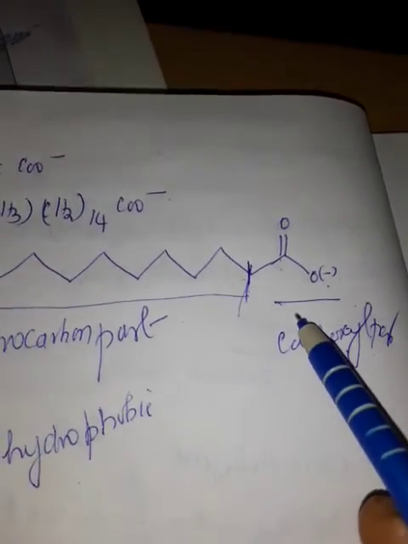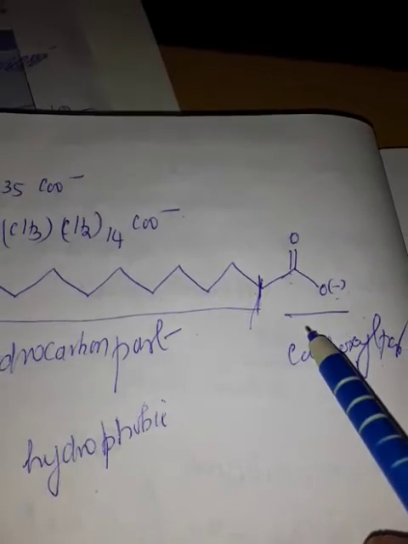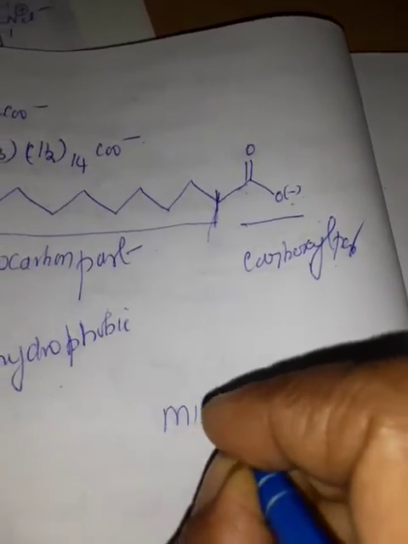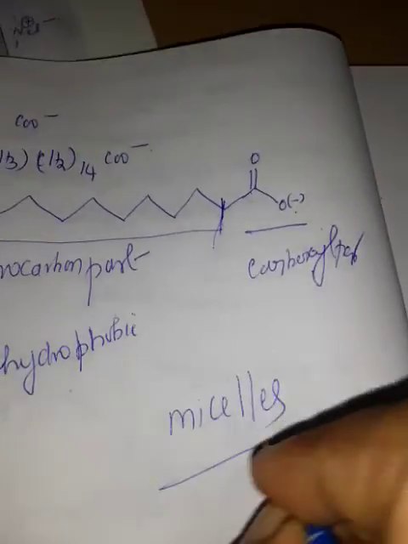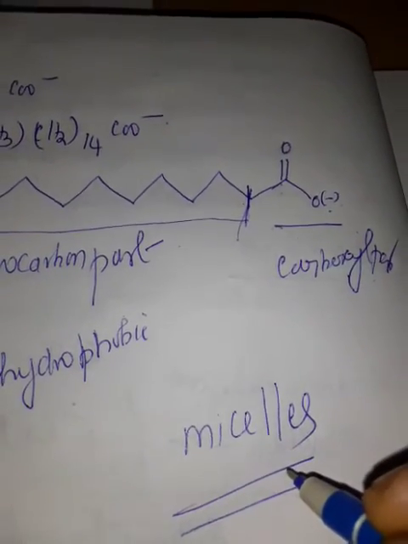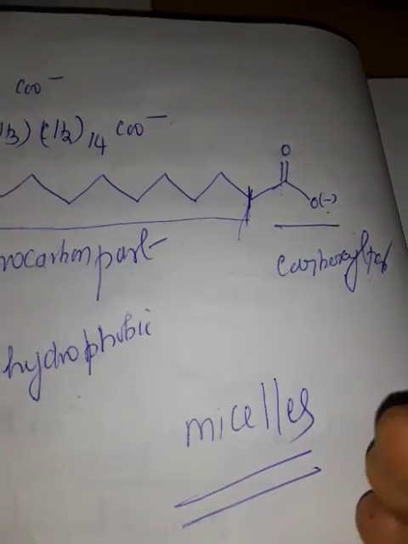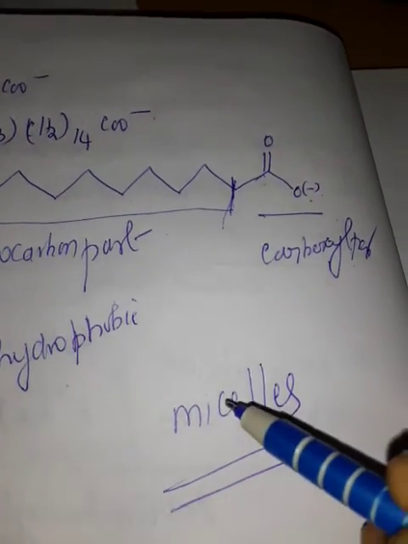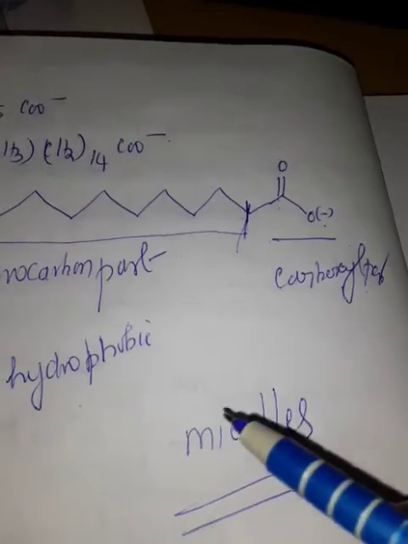At the same time, the negatively charged carboxyl part is strongly attracted by water and forms small droplets called micelles. These droplets, which are called micelles, do not combine with each other to form big drops because the surfaces are all negatively charged and repel each other.